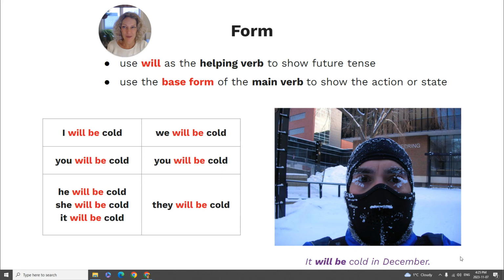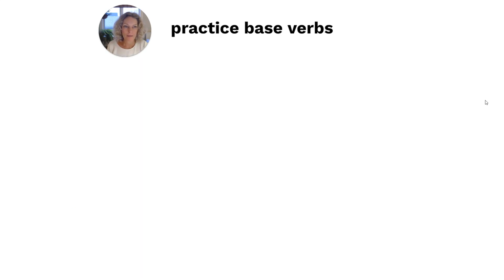It will be cold in December. We will be cold. You will be cold. So that's the nice thing about the future tense. The only thing you have to make sure of is that you know your base verbs.